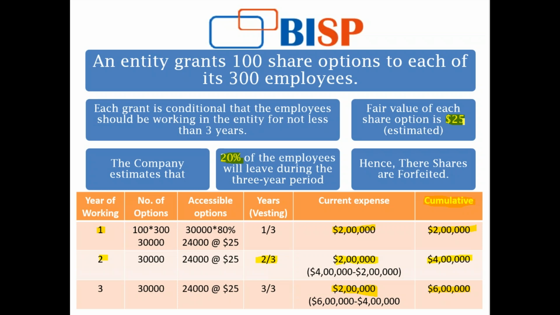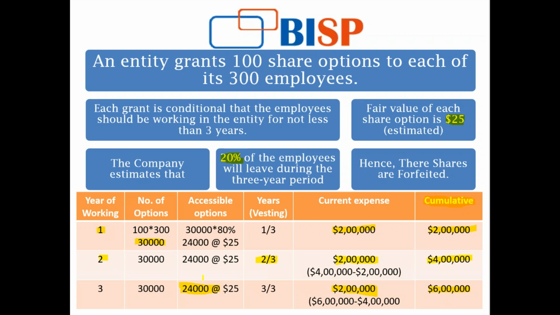Under IFRS 2, entities only recognize compensation expense for options with non-market conditions if such awards ultimately vest. So ultimately, what options have vested here? The ultimate options that have vested are only 24,000 options. Though I have given an option of 30,000, only 24,000 of my options were vested.